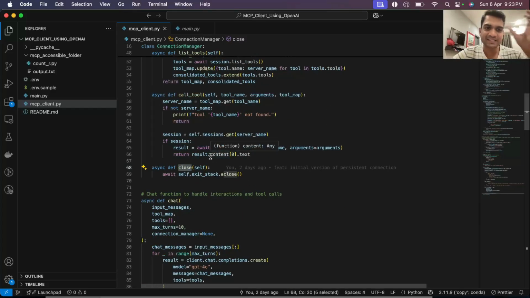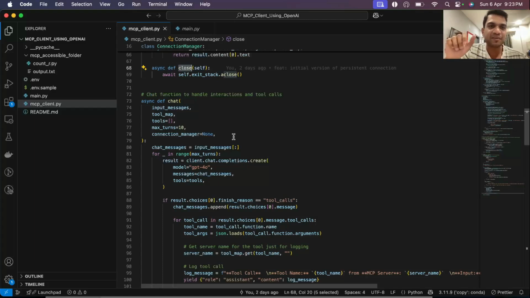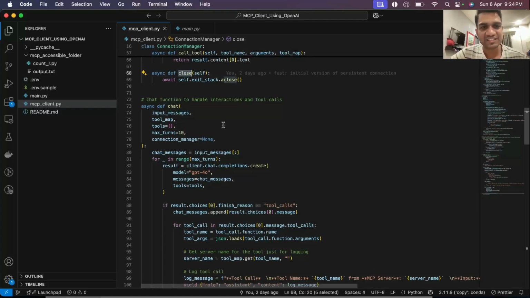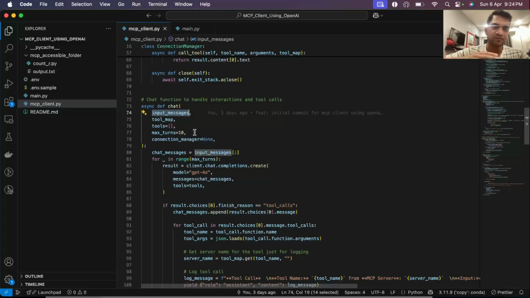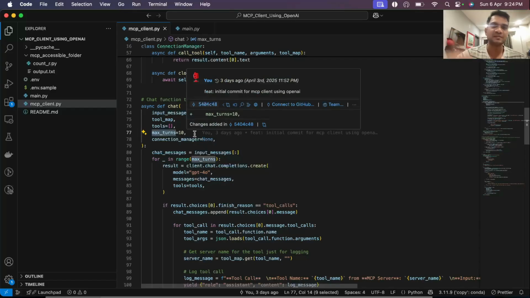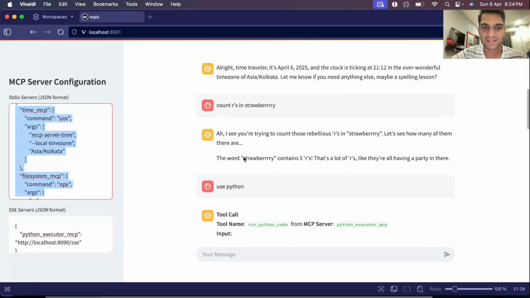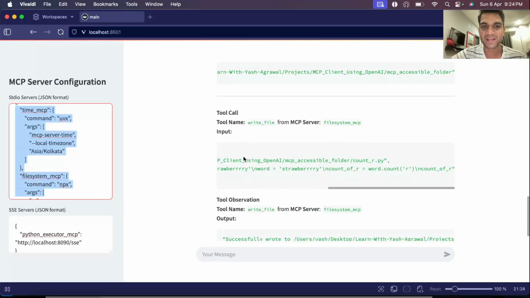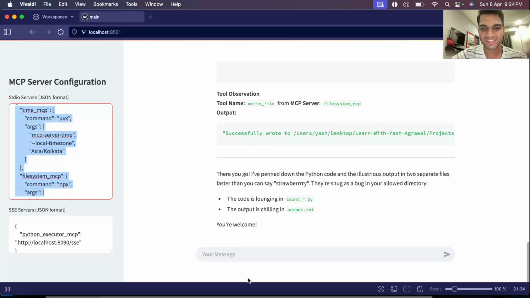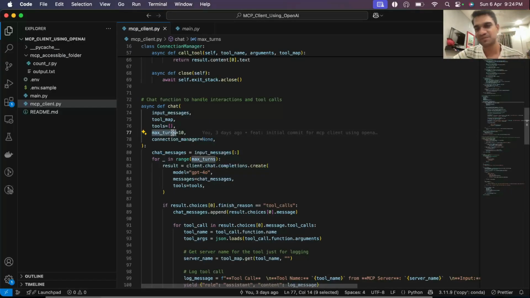And then once this class is done, we have the LLM integration part with the MCP client. We have this chat function here. What the chat function will do is take a list of input messages. Now these are a list of message objects, and then it will also have the tool map and list of tools. This max turn is how many times it can keep calling a tool. So in this case, we keep calling tools some n number of times. It can't cross 10, is what we have configured. So you can set the max number.